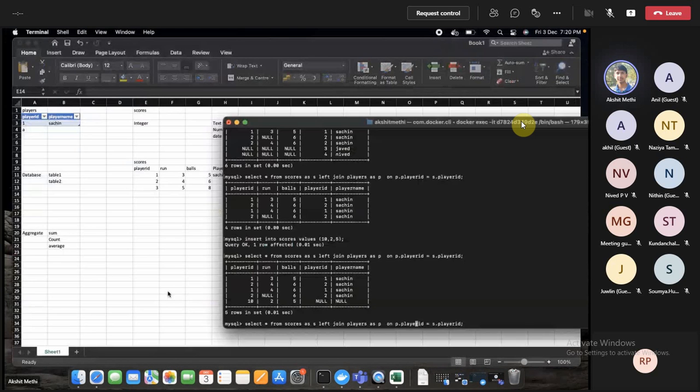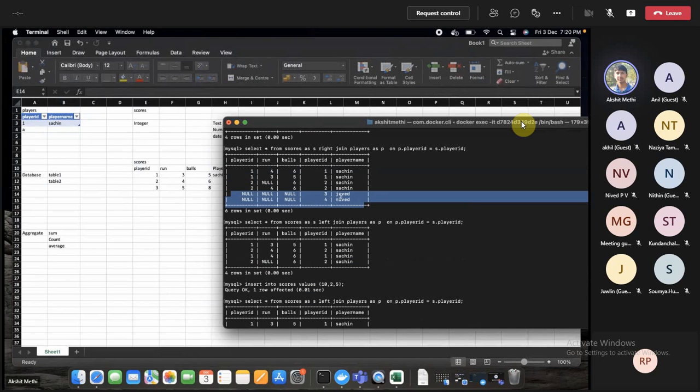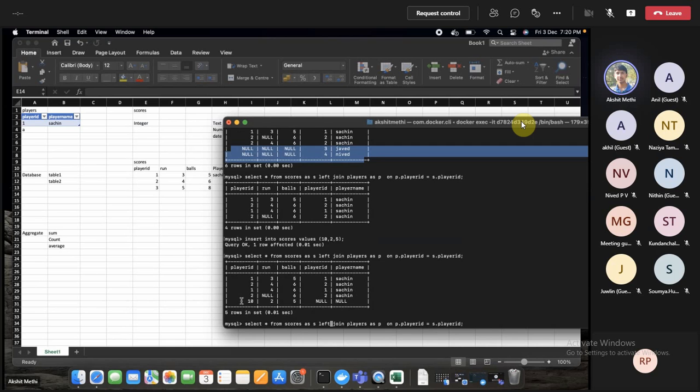So we can even try that and see the result. Basically it will show you all the results, so it will have these rows as well, because these are the rows which exist in the players table but don't exist in the scores table, and this one is the row which exists in the scores but not in the players. When you say full, it will show you all.